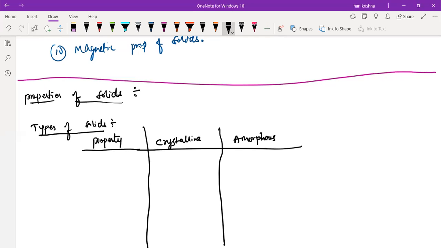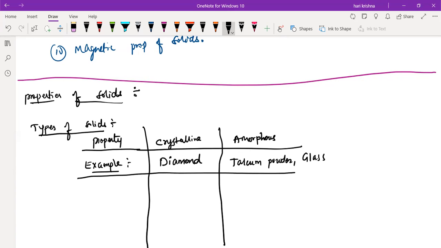First we'll start with the example itself. That's better because remembering the properties with an example is easy. If you take a crystalline solid, we can take diamond as an example, and for the amorphous solid, talcum powder. Or simply, you can use glass as an amorphous solid example. Now we will study the remaining properties of crystalline and amorphous solids with respect to these two examples, so that it will be easy for you to remember.